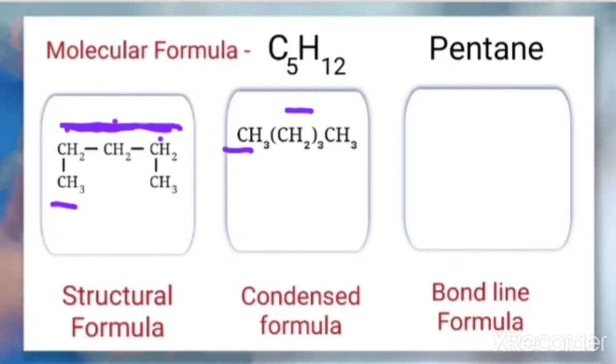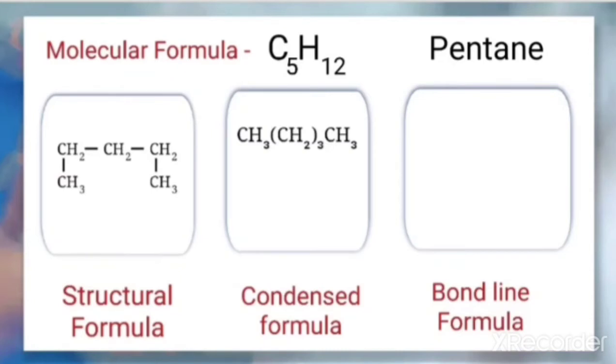Instead, we write CH2 in brackets with 3, which represents that CH2 is repeated 3 times, and last we have CH3. So CH3 (CH2)3 CH3 is the condensed formula for pentane.